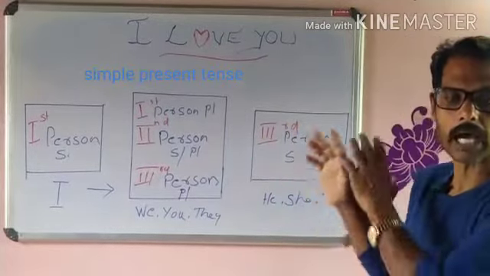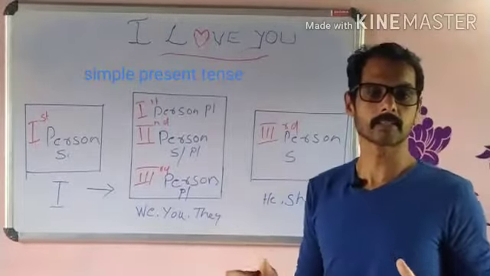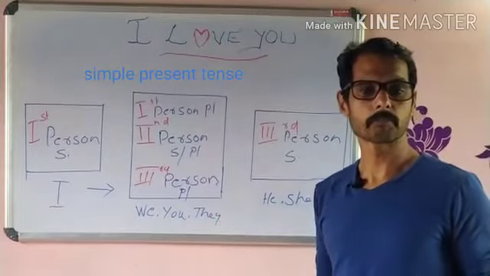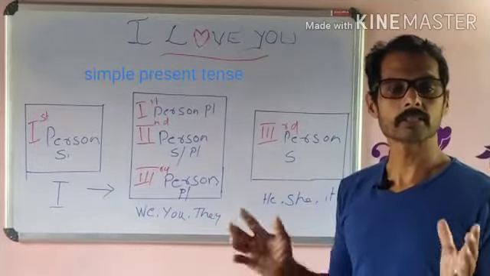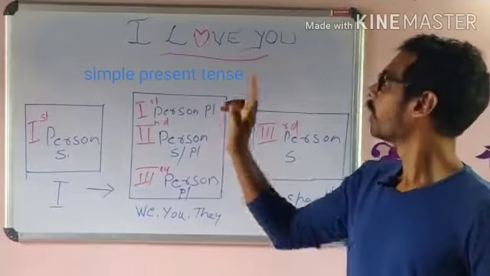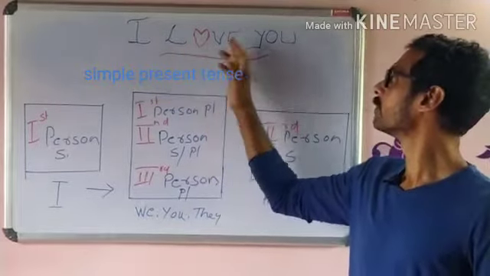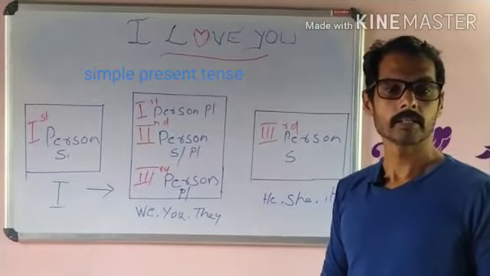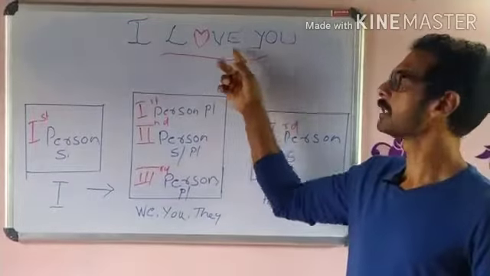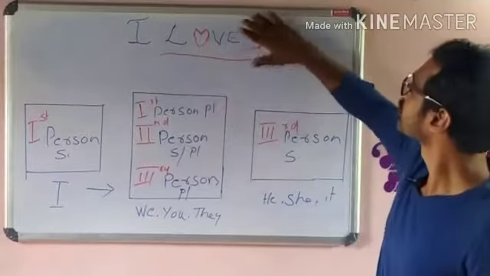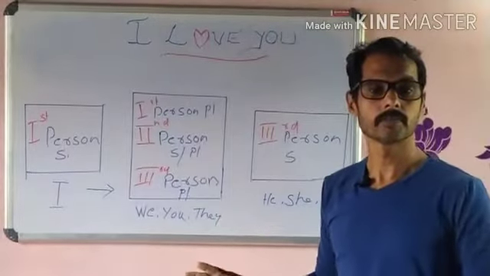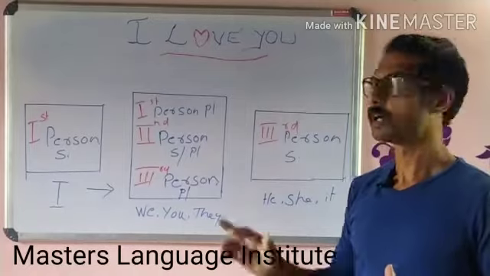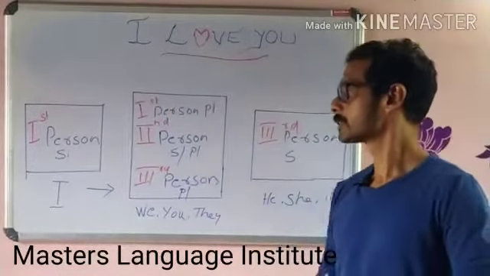Now we are going to analyze the sentence structure through a grammatical way. We could form a present simple tense only with one subject and one verb. One subject and one verb. See, here even if this predicate part is missing, the sentence is complete. I love. Did you get me? Here the subject is first person singular.